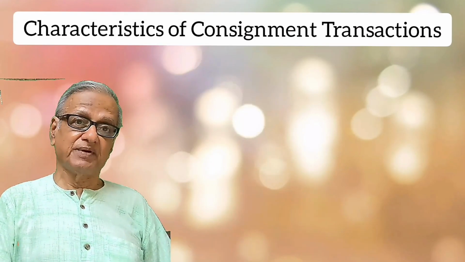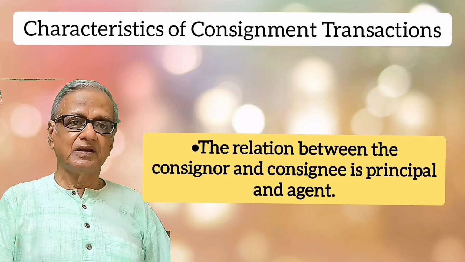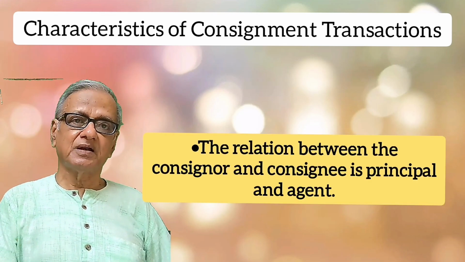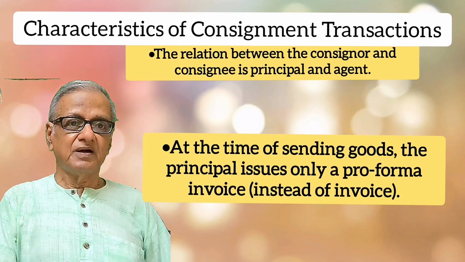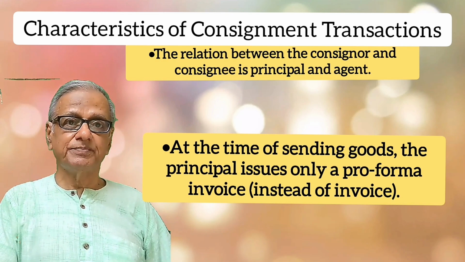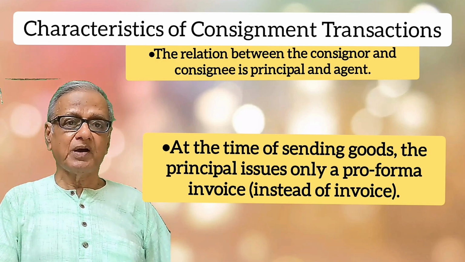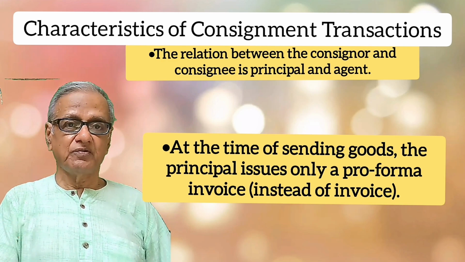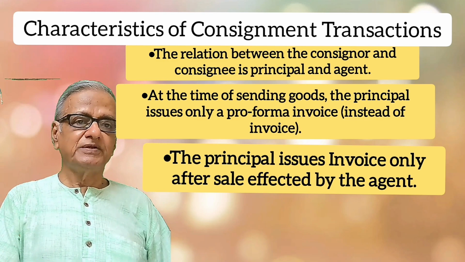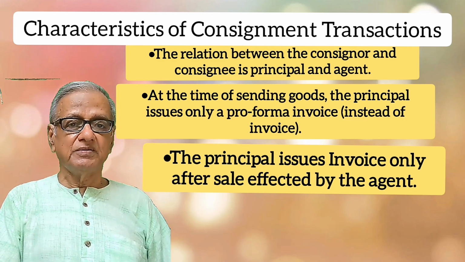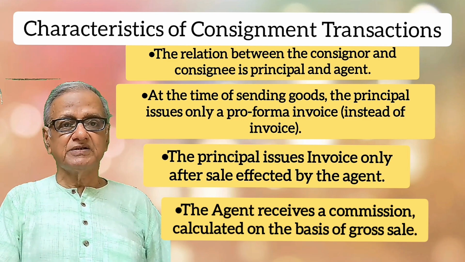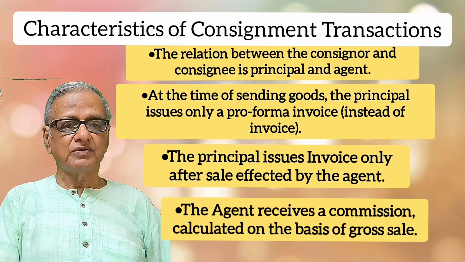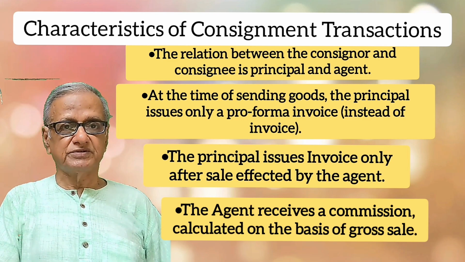Characteristics of consignment transactions. The relation between the consignor and consignee is principal and agent. At the time of sending goods, the principal issues only a pro forma invoice instead of an invoice. The principal issues the invoice only after the sale is effected by the agent. The agent receives a commission calculated on the basis of gross sales.